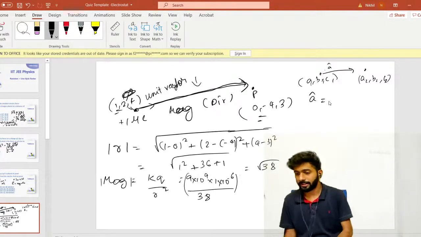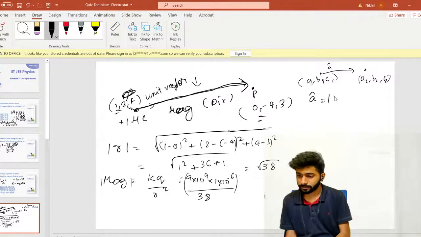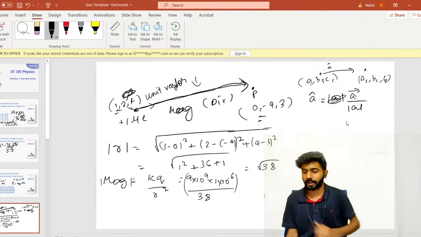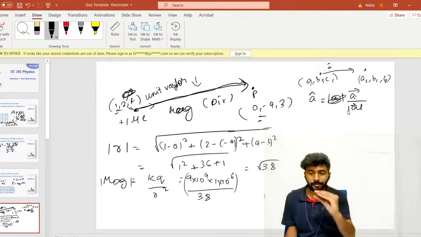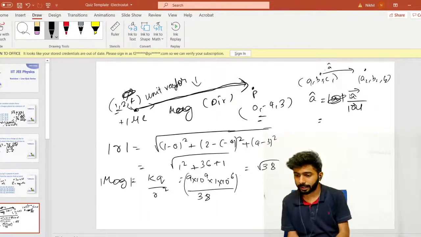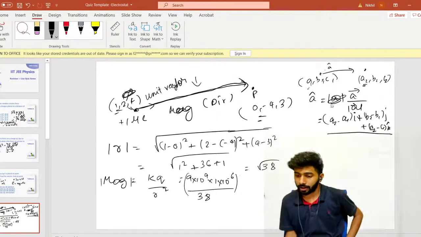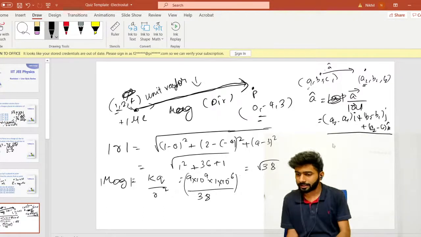The formula for that is simply A bar, the vector, divided by magnitude of A, which is the length of A. A bar vector divided by the magnitude is the unit vector. Simple. So how will you get A bar vector? It is (A2 minus A1) I cap plus (B2 minus B1) J cap plus (C2 minus C1) K cap. This is the A bar vector. And how will you get the magnitude? Length is simply under root (A2 minus A1) whole square,